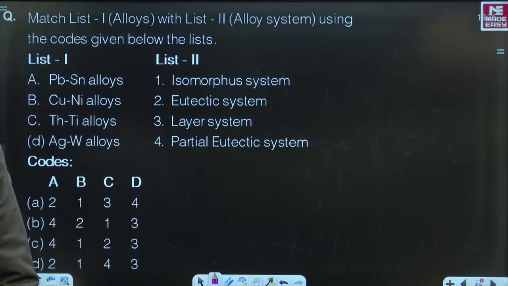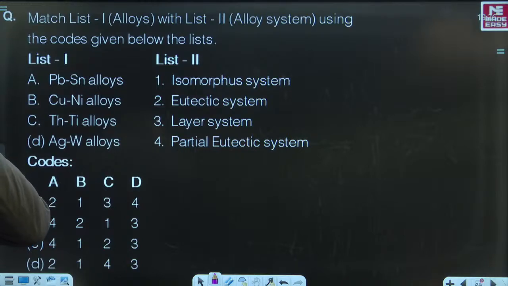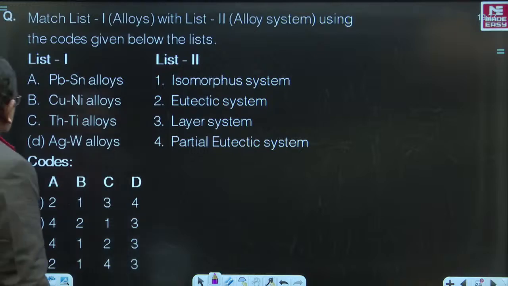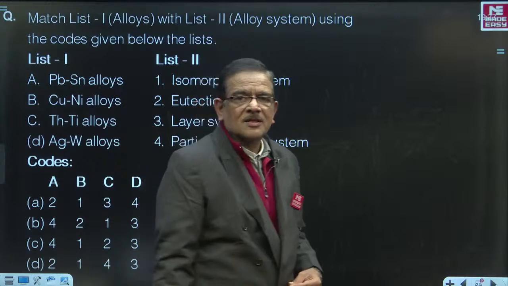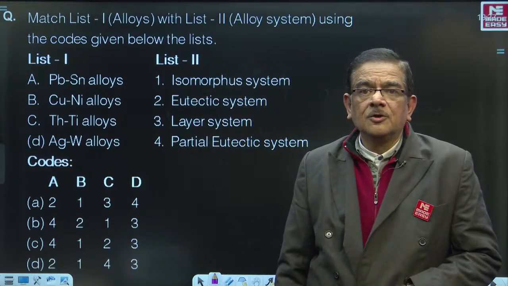Avinash is answering all D. Okay, I understand. Ankit, can it be D? No. Most of you are including Abhay Kumar, Tushar. No, it's not A. It cannot be A. Come on, let us see. Lead tin alloys, tin bismuth alloys, thorium titanium alloys, are they all eutectic alloys?